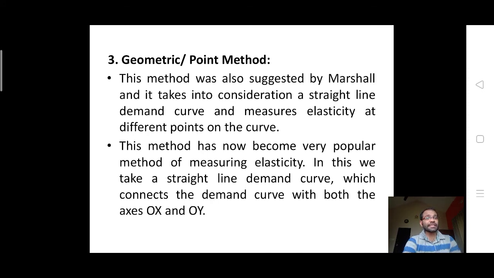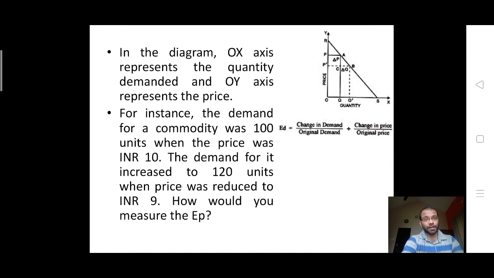In this, we can take a straight line demand curve which connects both the axes OX and OY. It is very much evident in the diagram here. In the diagram, the OX axis represents the quantity demanded and the OY axis represents the price. For instance, the demand for a commodity was 100 units when the price was 10 rupees.